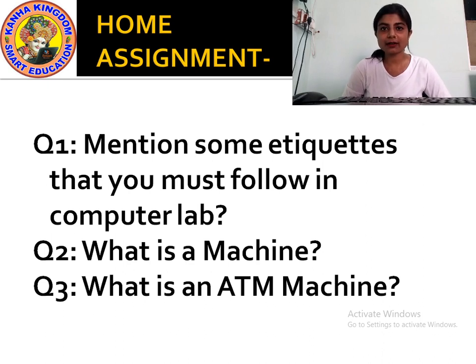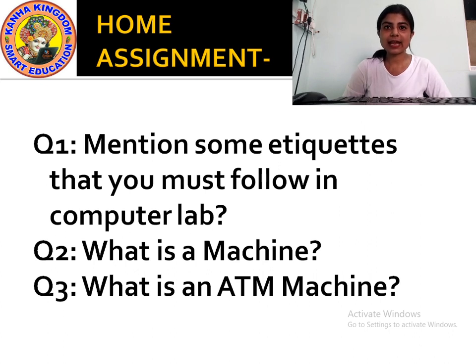Then you write about machine. What is a machine? It is written in the slide. A machine is a tool made by human beings which makes our work easier and saves our time. This is the answer of machine.